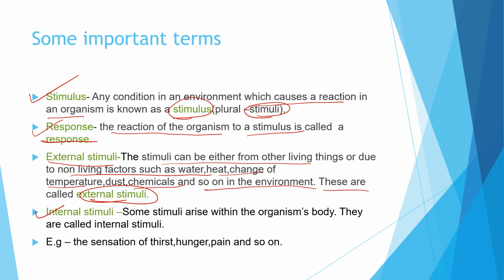And what is internal stimuli? Some stimuli which arise within the body of the organism are internal stimuli. Like when we are feeling thirsty, when we are hungry, when we are having pain, stomach pain, head pain or pain in any part of the body, which also causes a reaction in the body of an organism. So any factor which is coming from outside is the external stimuli, and any factor which is coming from within our body is the internal stimuli. That is thirst, hunger, pain and so on. These are all internal stimuli.